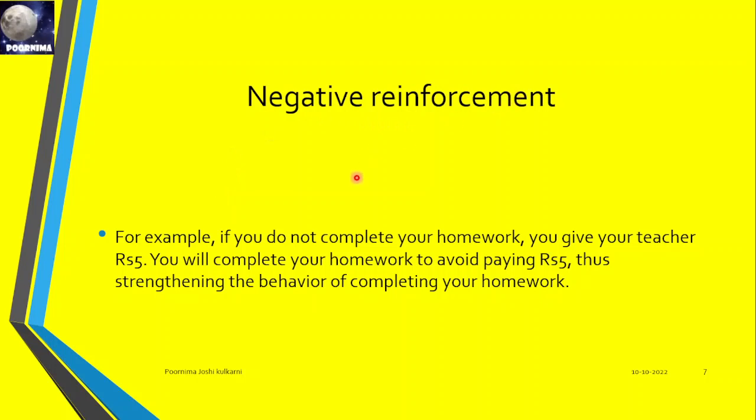Negative reinforcement. For example, if you do not complete your homework, you have to give your teacher 5 rupees. You will complete your homework to avoid paying 5 rupees, thus strengthening the behavior of completing your homework. Sometimes it helps; it is a punishment method.